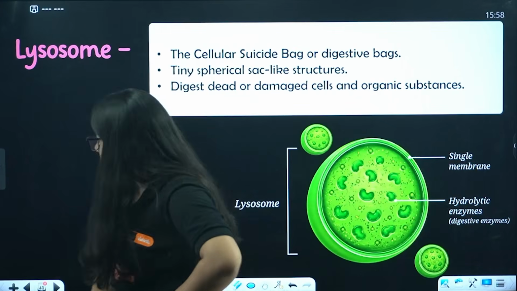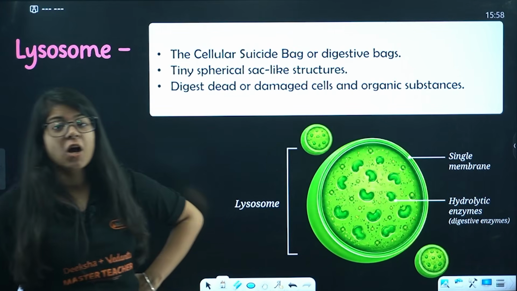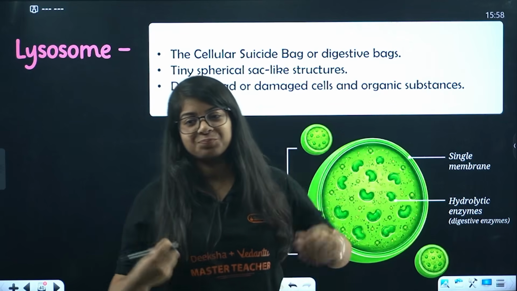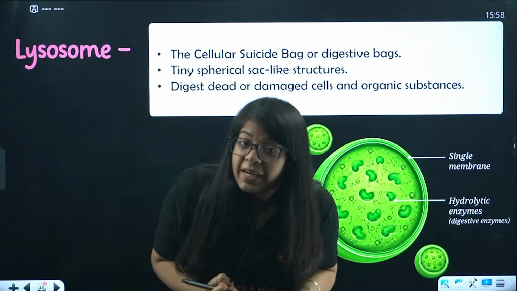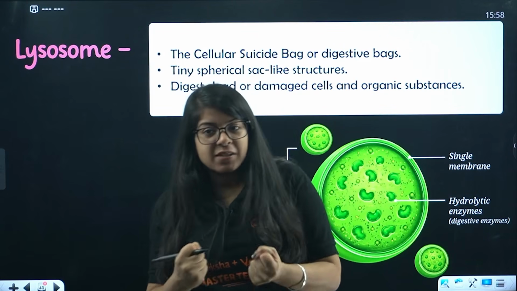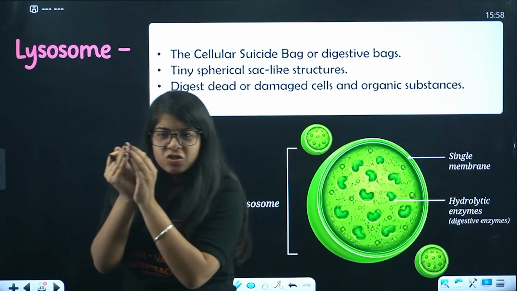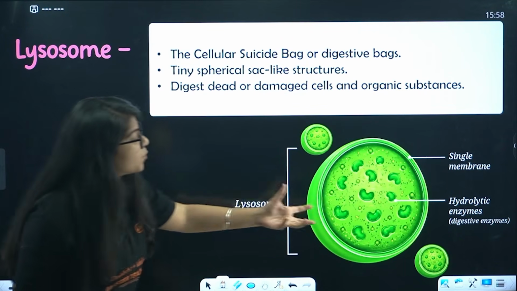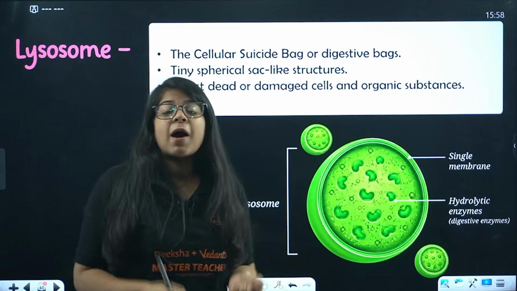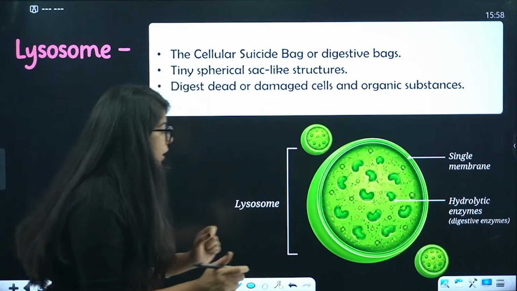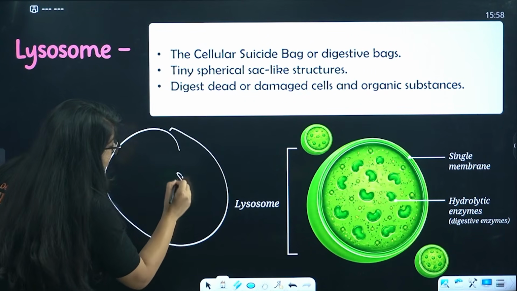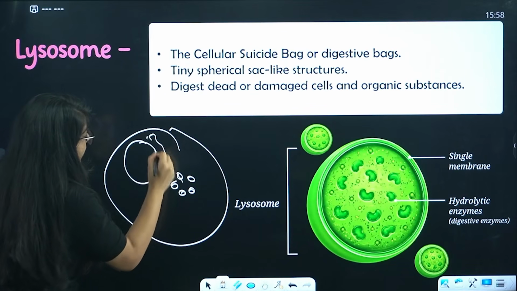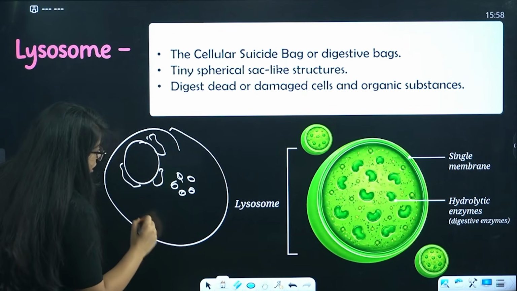Now, ma'am, what is a lysosome? Lysosomes are also called suicidal bags. You will remember these. They are called suicidal bags or digestive bags. These are tiny sac-like structures, and they help to digest the parts of the cell which are no longer in use. Okay, this is a cell. These are lysosomes. This is the nucleus, endoplasmic reticulum, and this is the Golgi apparatus.